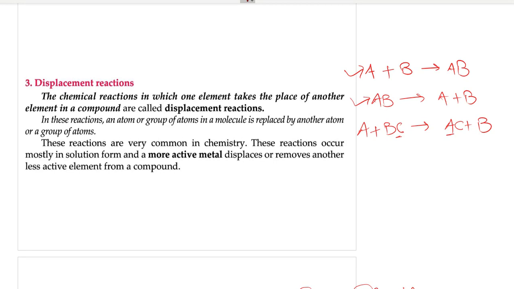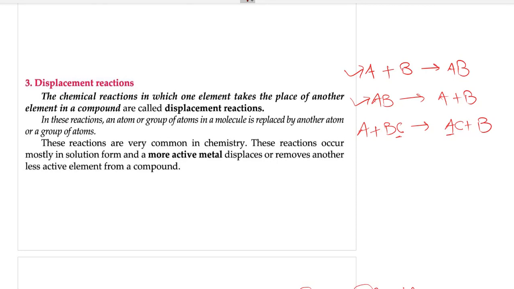Now you must be wondering, what is all this? I don't remember it. It's okay. I would just like to remind you of one thing from class 8, that is reactivity series. Do you remember reactivity series from class 8?